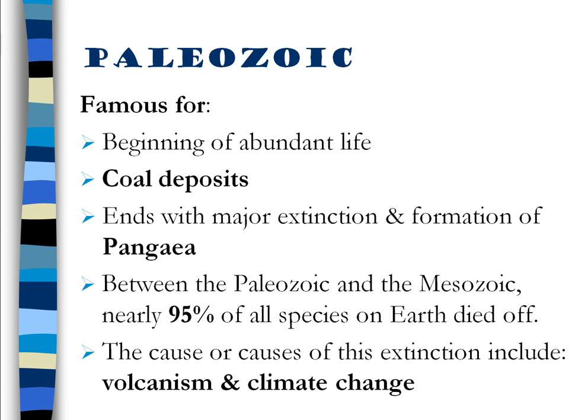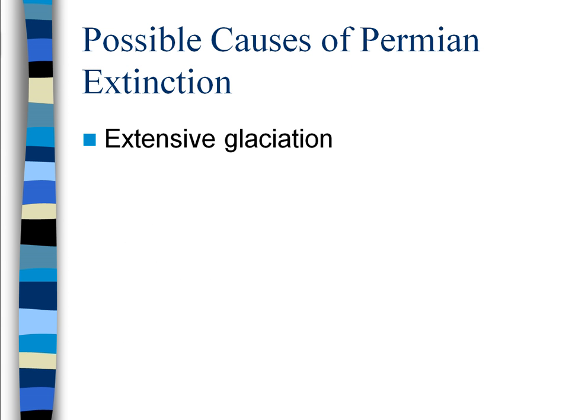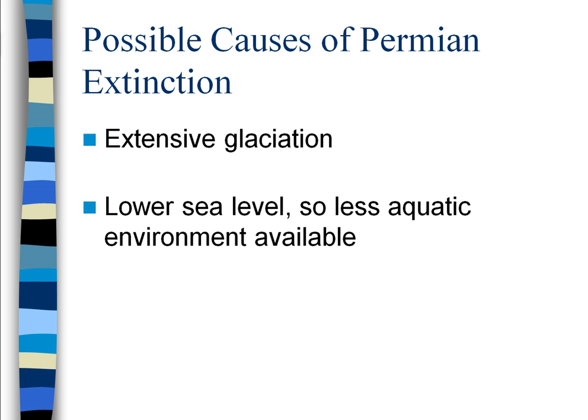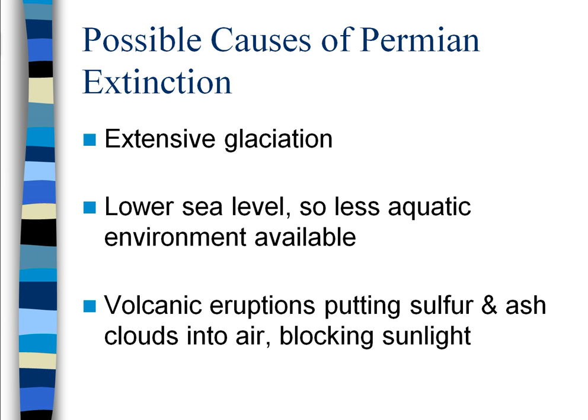Causes of this extinction include volcanism and climate change. There was extension of climate change by glaciation. It suddenly became much colder. Sea level dropped because there's more ice, so there's less aquatic environment available. And volcanic eruptions put sulfur and ash into the air, blocking sunlight. So these three things together are what helped kill 95% of life on the planet.